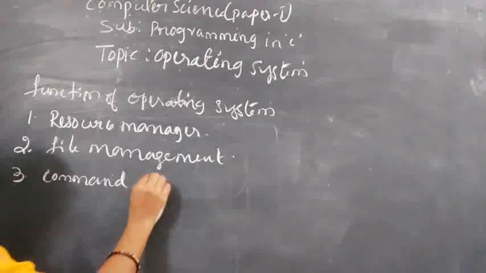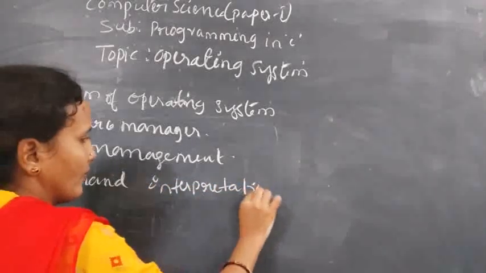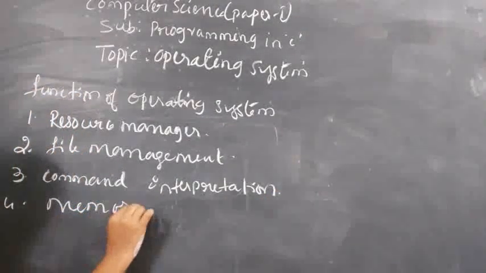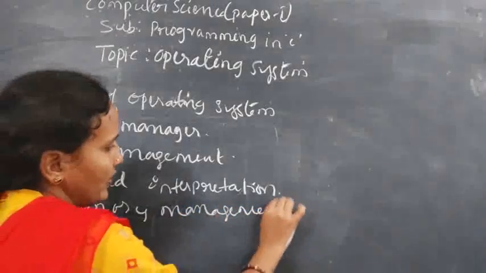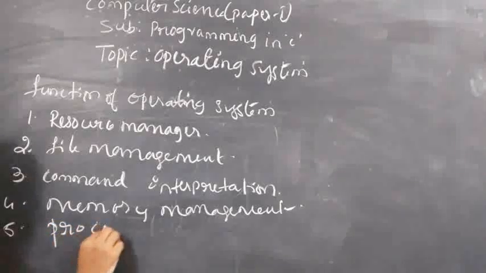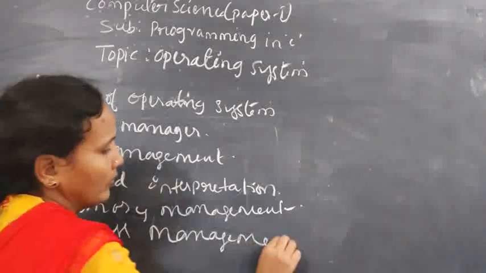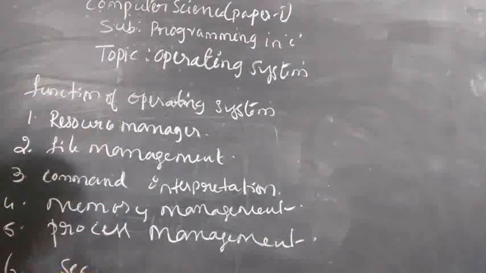Command interpretation. Fourth one is memory management. Process management. Next, security.